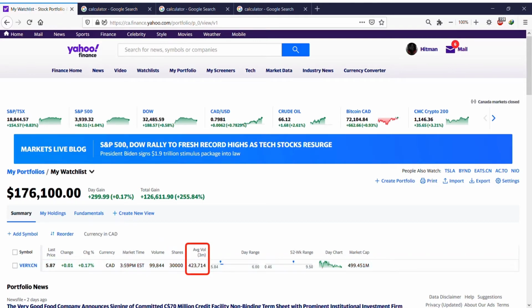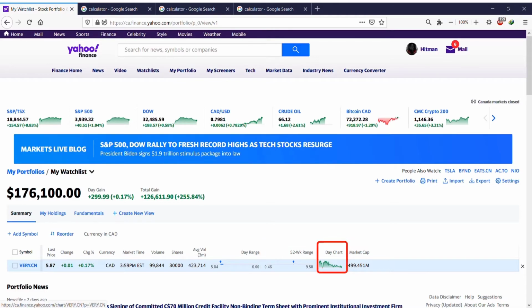Average volume, as you can see, it says 3 months. It just shows you for the past 3 months. So for the past 3 months, the average volume of Very Good Food has been 423,714. Day range is the highest and lowest of the day, and 52-week range means the highest and lowest for the last year, which I don't understand why they say 52 weeks. Please let me know, because 52 weeks means 1 year.